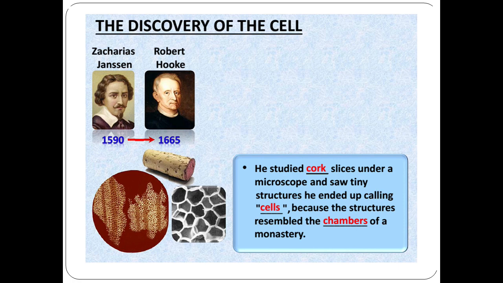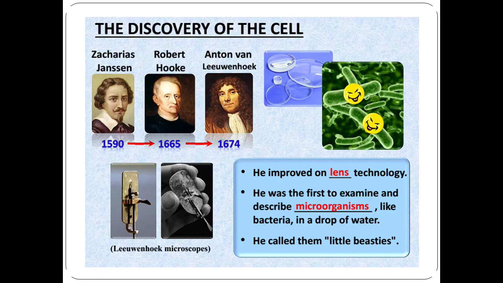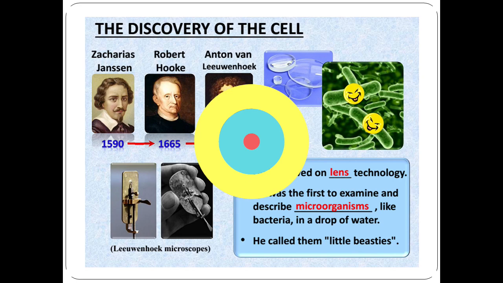The cell walls observed by Robert Hooke gave no indication of a nucleus or other organelles found in most living cells. The first man to witness a live cell under the microscope was Anton van Leeuwenhoek, who in 1674 described the algae Spirogyra. Anton van Leeuwenhoek also saw bacteria under the microscope.